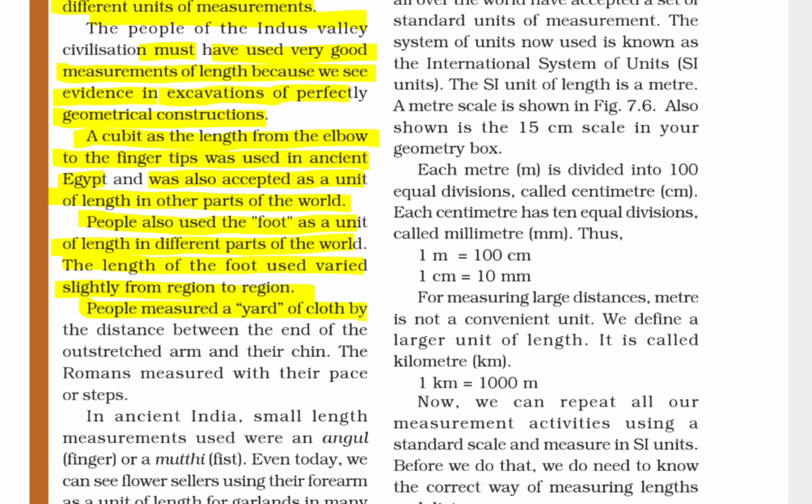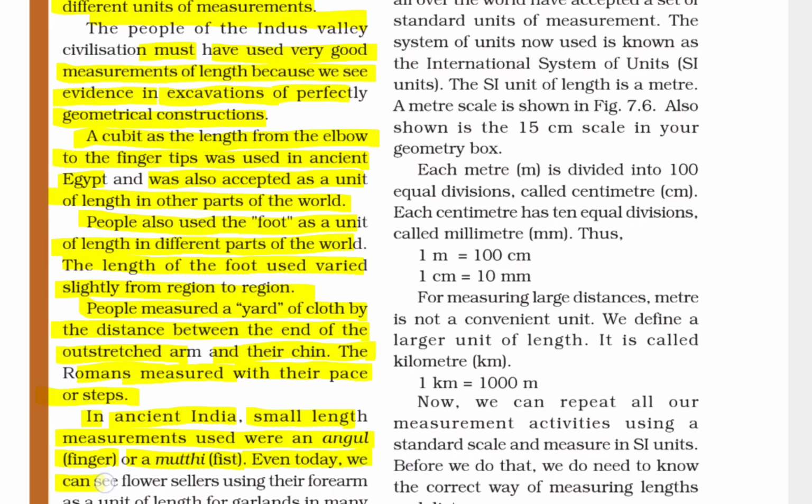People measured a yard of cloth by the distance between the end of the outstretched arm and their chin. Romans measured with their pace or step. In ancient India, small length measurements used were an angul, finger, or a muthi, fist.